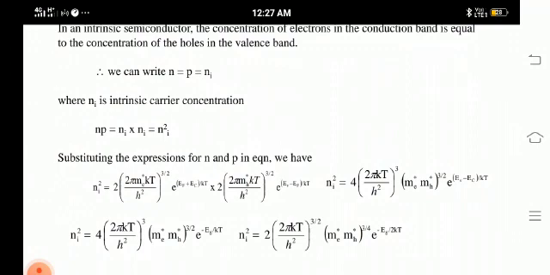In this class, we have seen the derivation of the density of electrons in the conduction band, the density of holes in the valence band, and finally the carrier concentration of an intrinsic semiconducting material.